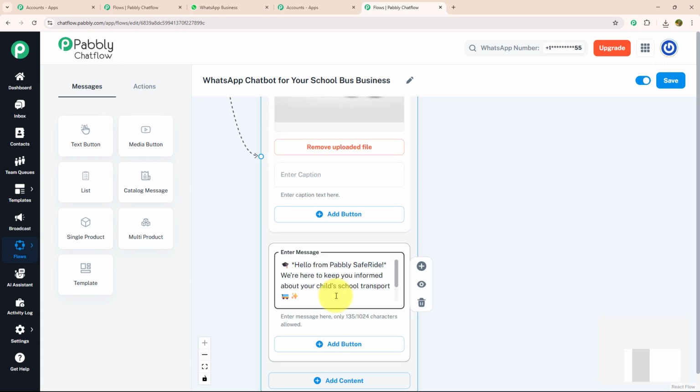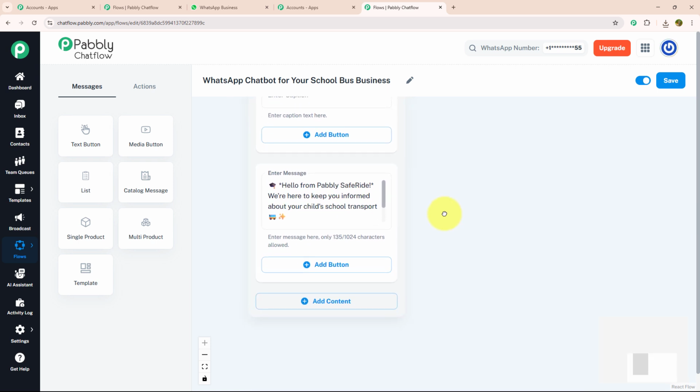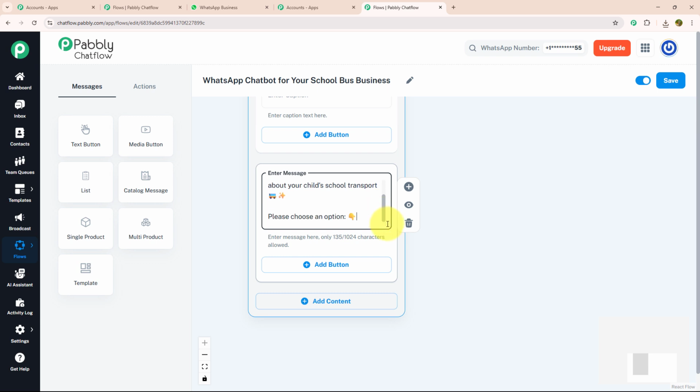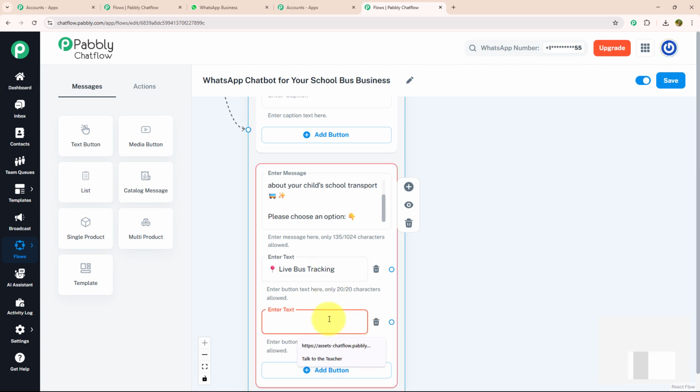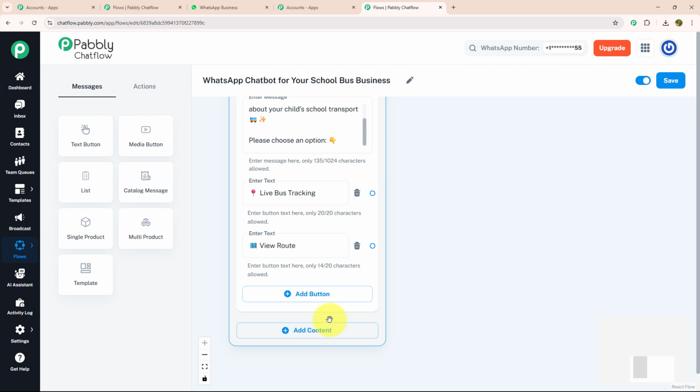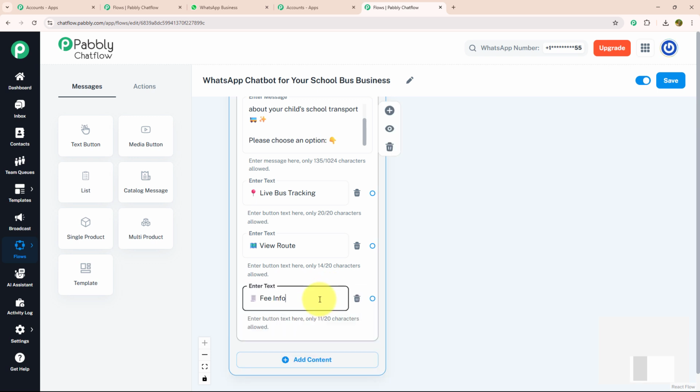in which I have mentioned hello from Pabbly Safe Ride. We are here to keep you informed about your child's school transport. Please choose an option. For options, I will add action buttons. To add an action button, I will click on the add button option and enter my text: Live bus tracking. For my second action button, I have entered view route. And for my third action button, I will enter fees info.